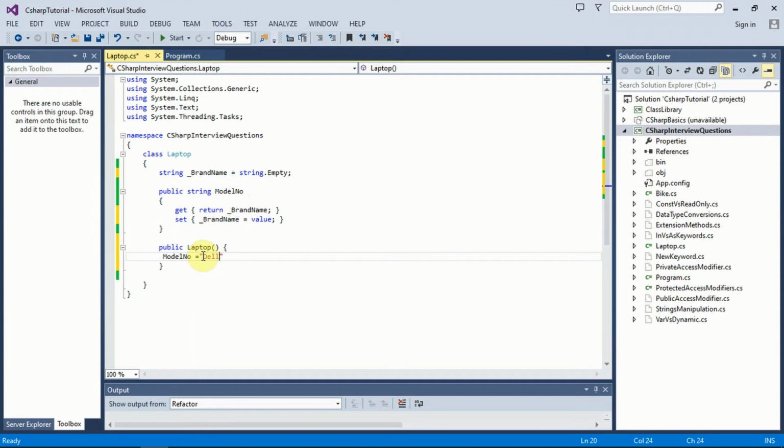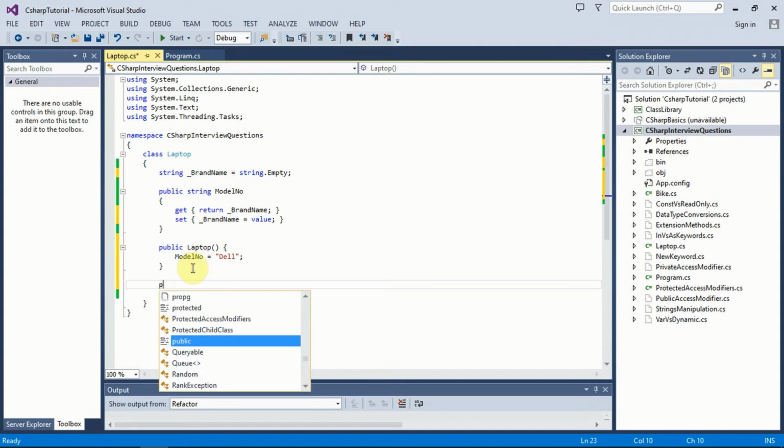Suppose it's Dell, the laptop I'm using. And this is the field, this is the property, and this is the constructor, and here we are initializing the value of this particular variable using the properties.